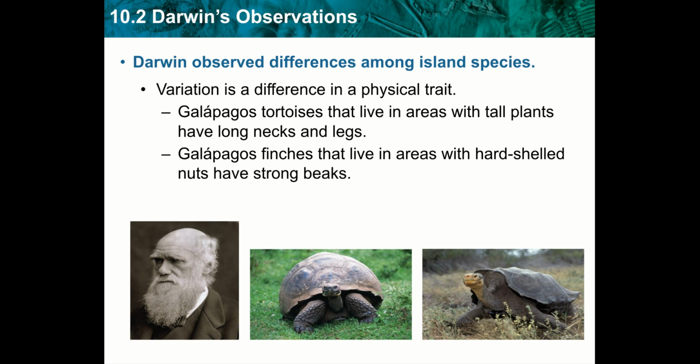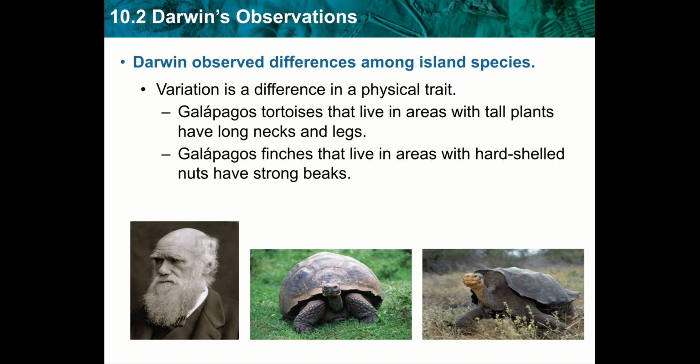So Charles Darwin took a voyage to the Galapagos Islands, and he did his research and looked at the different animals that were on the island. Here's the first word you need to make sure you have written down for 10.2. Variation is a difference in physical traits.